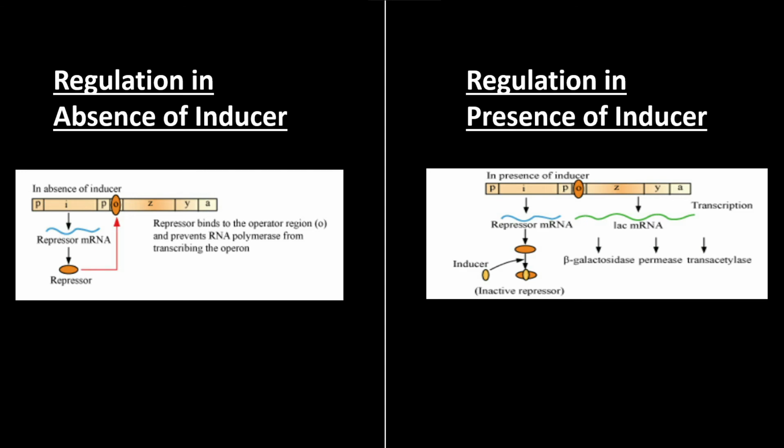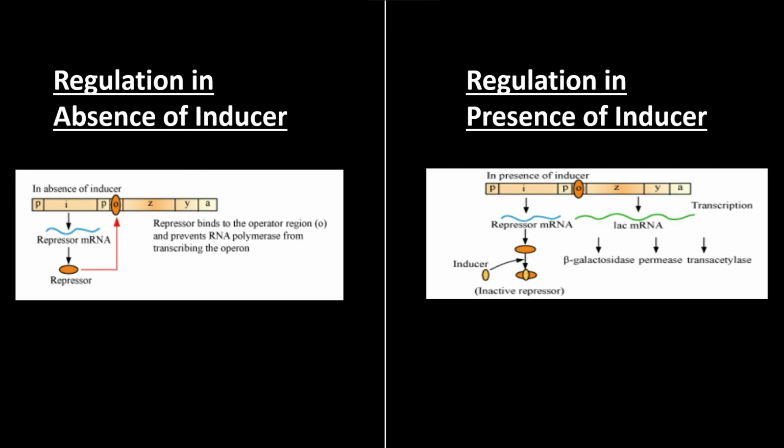In the presence of lactose, that is the inducer, the repressor protein produced by the regulatory gene binds with the inducer, becomes inactive, and cannot bind with the operator gene. In the absence of repressor, the operator gene allows RNA polymerase to bind with the promoter gene.